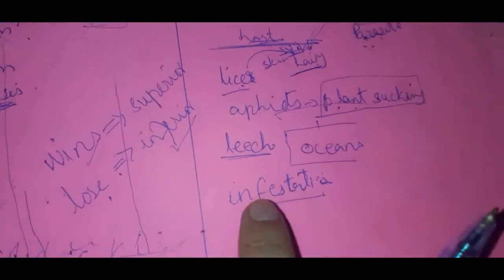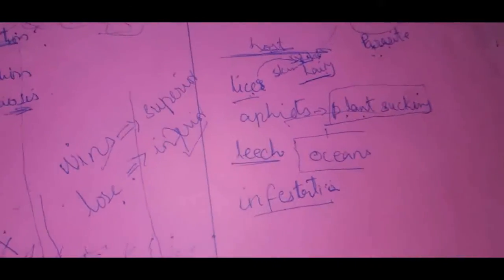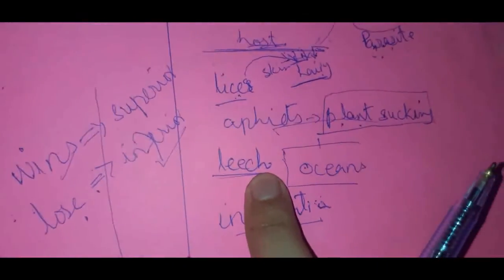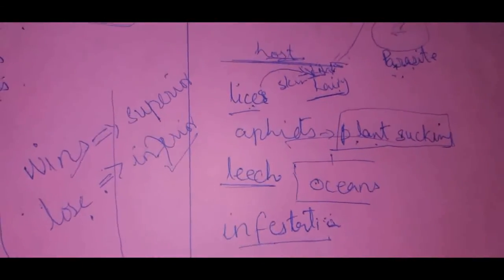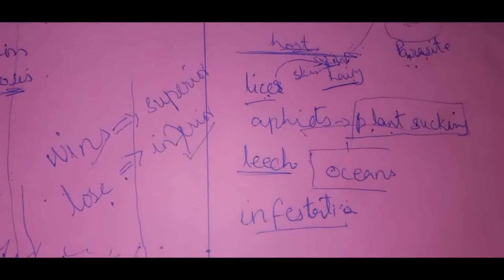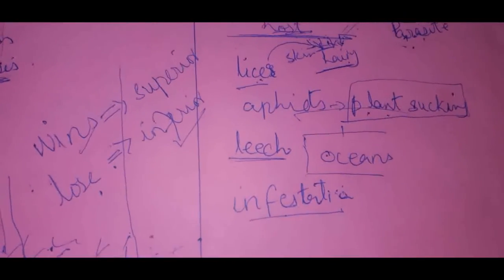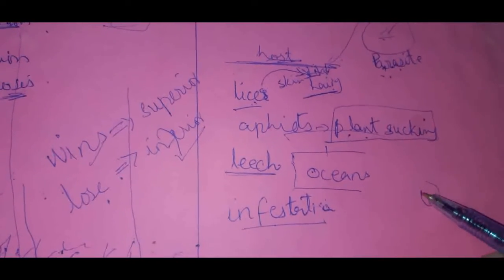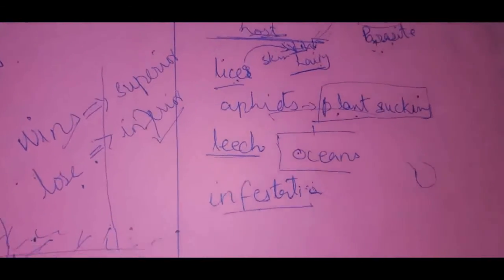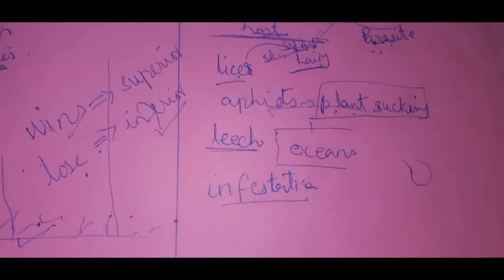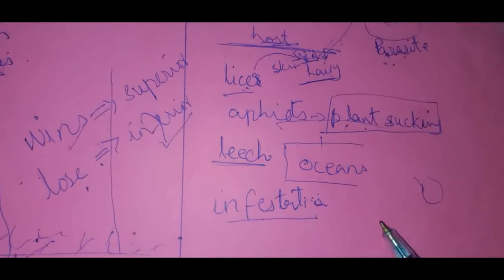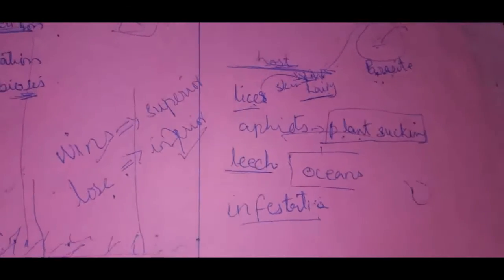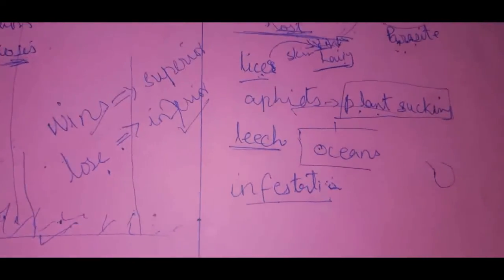So the infestation at the ocean side is mainly because of the parasitic attachment of leeches, right? What do the leeches do? Leeches suck all the blood from the body through the feet or through their suckers. Similarly, another example is the mosquito. Mosquitoes feed on our blood, but in turn we get harmed.